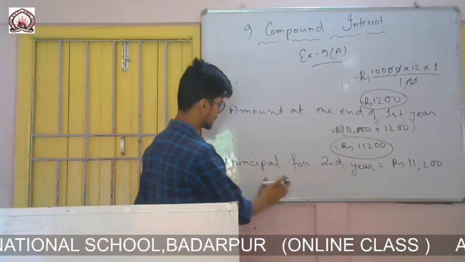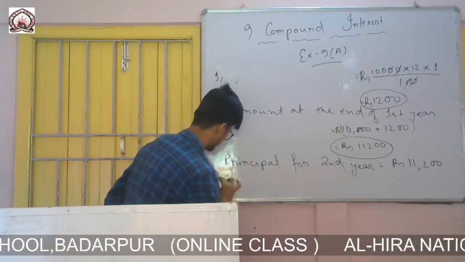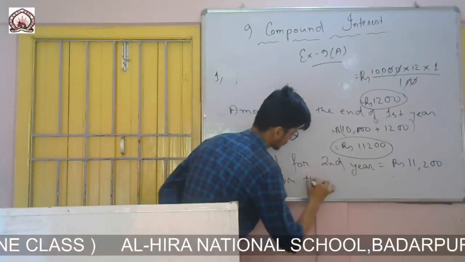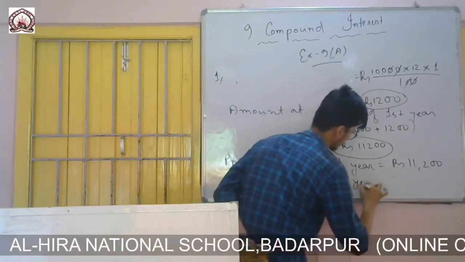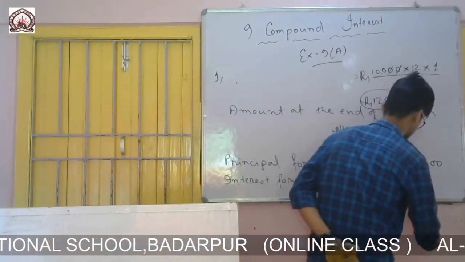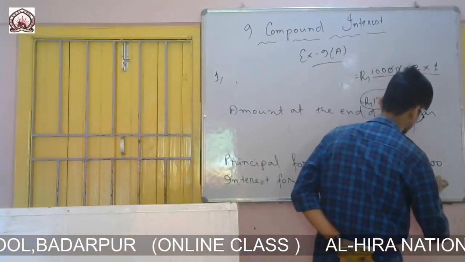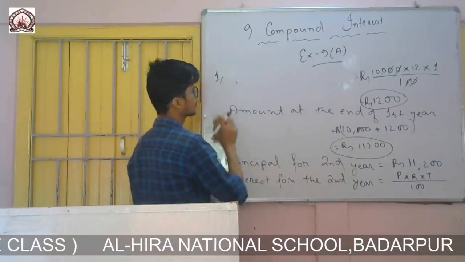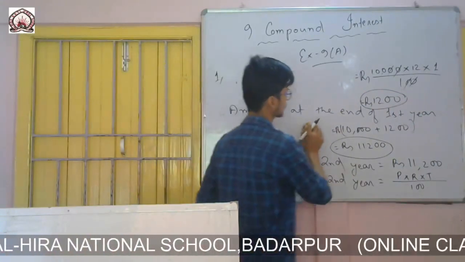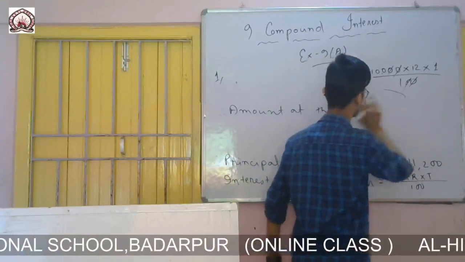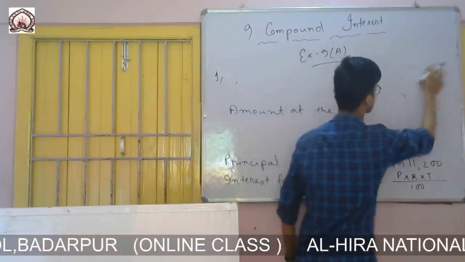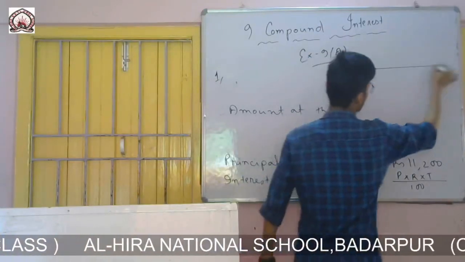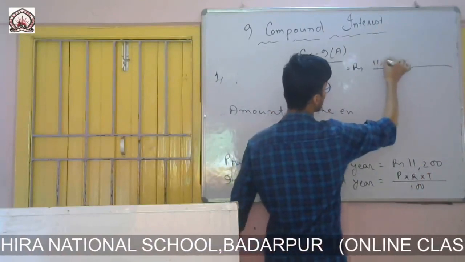So now I will calculate the interest for the second year. Therefore interest for the second year equals PRT by 100, P into R into T by 100. Here principal is rupees 11,200.